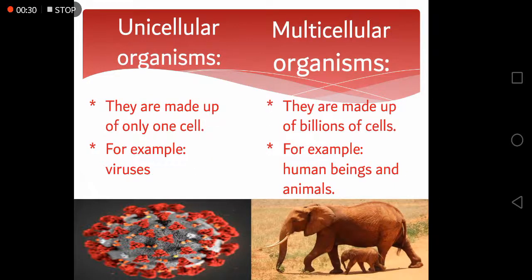First of all, we have unicellular organisms. They are made up of only one cell, for example, viruses. Multicellular organisms are made up of more than one cell. They may be made up of billions of cells, for example, human beings and animals.